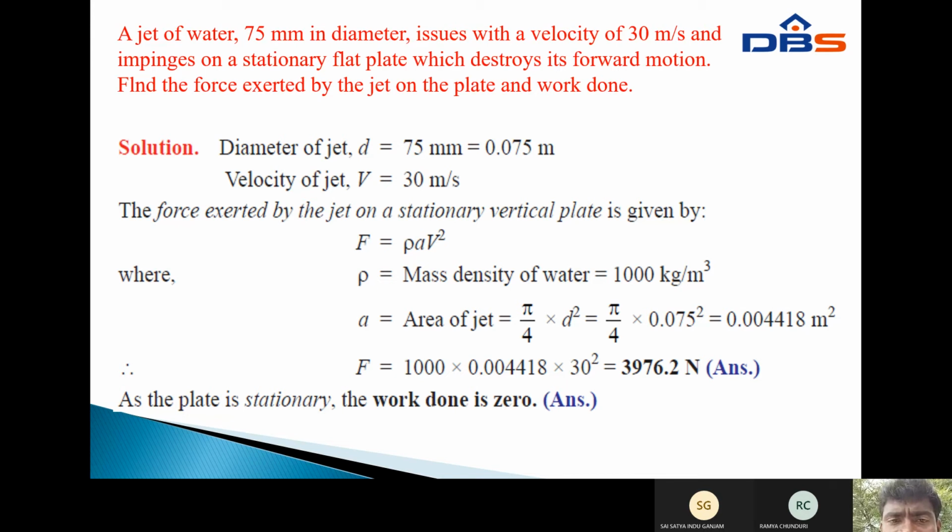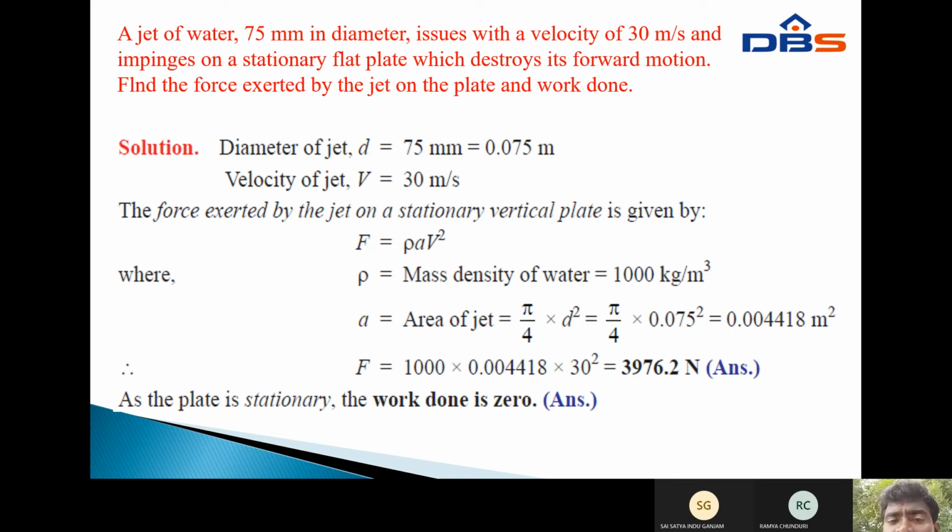In this equation, rho is the mass density of water, equal to 1000 kg per cubic meter, the standard value. The area of the jet A equals pi by 4 into d square, pi by 4 into 0.075 square, which equals 0.004418 square meters.